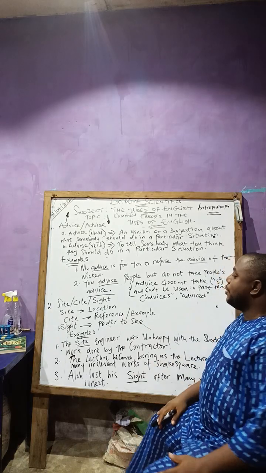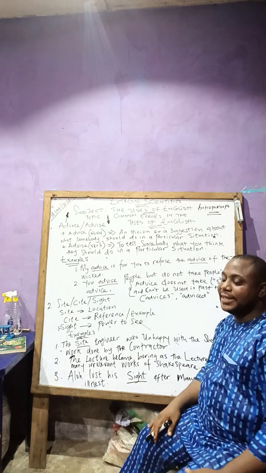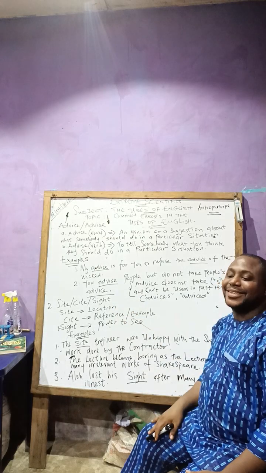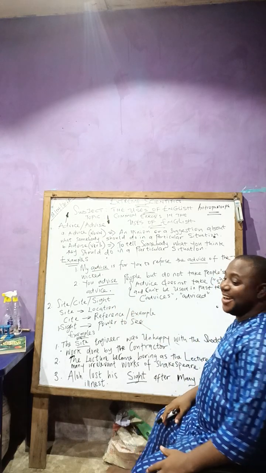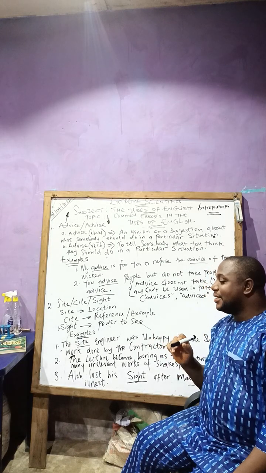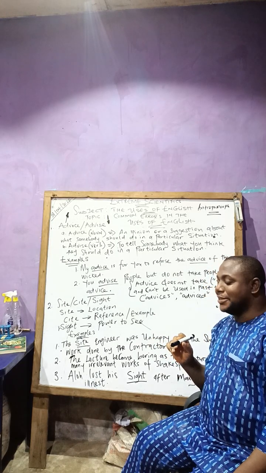Number 2, we have sight. Say again. Sight. The next one, site. The third one, cite. Can you see it? Different spelling, but the same pronunciation. Clap for yourself again.